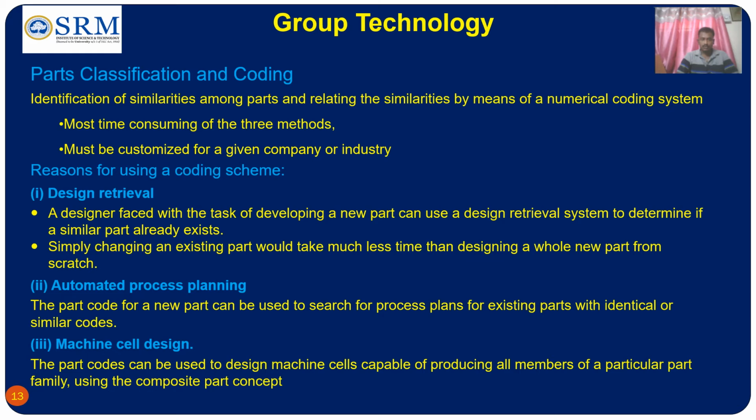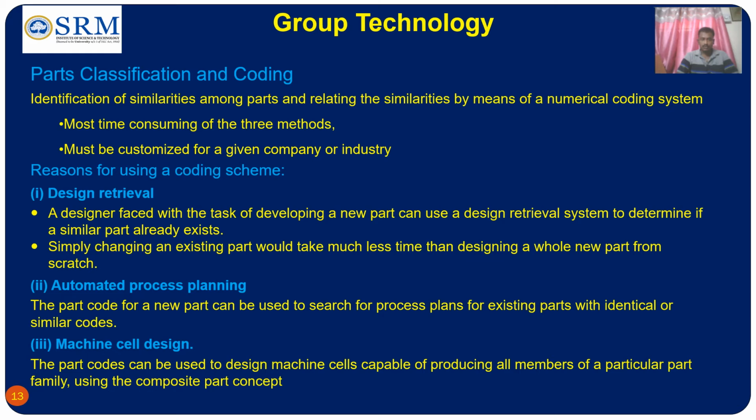Suppose a new part arrives. If the history of the part is already available based on the previous coding system, then we can easily retrieve the part and make a few changes so that we can use it instead of making a new part from scratch. So it saves considerable time for us. So this is the first reason why we are using a coding scheme.